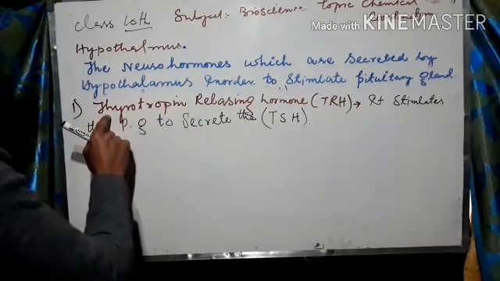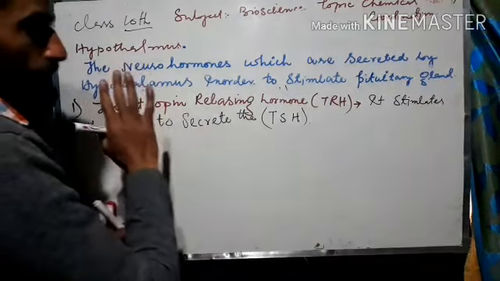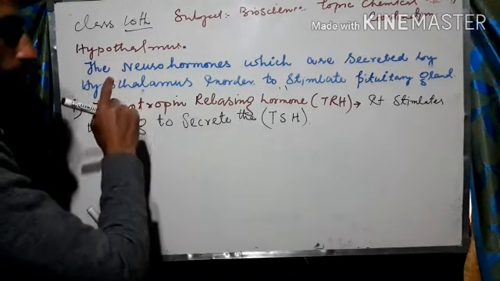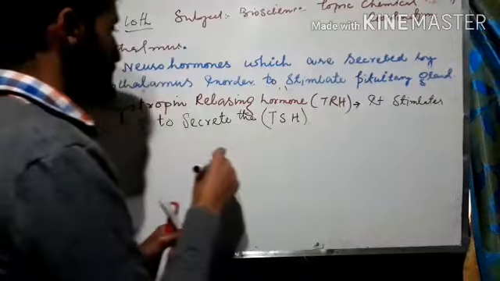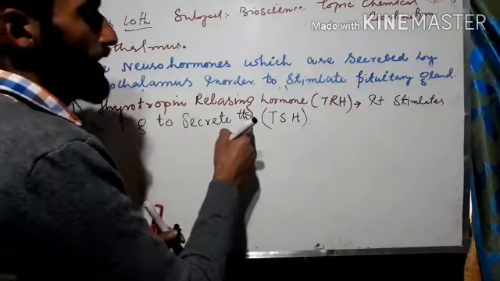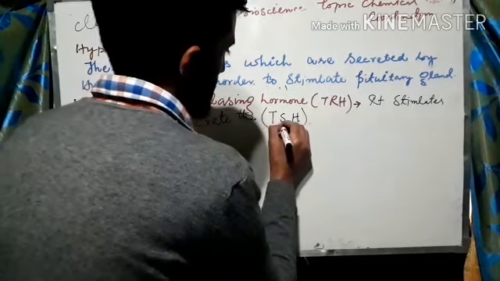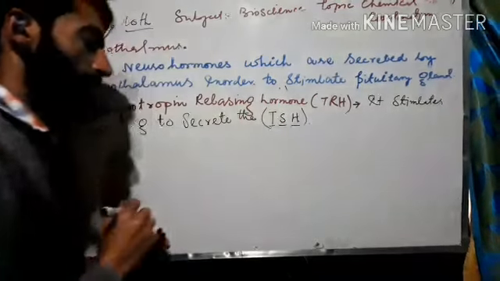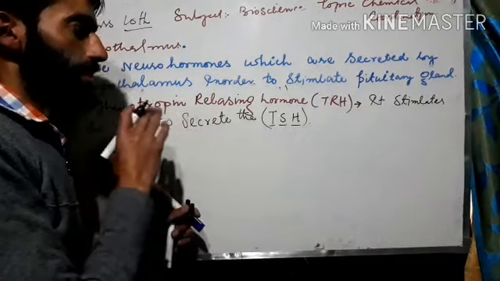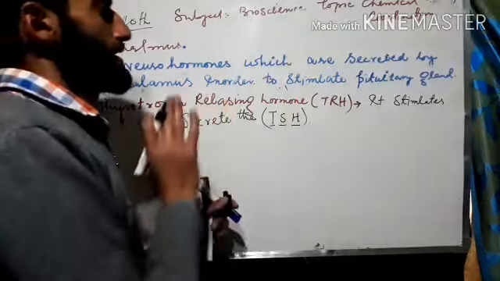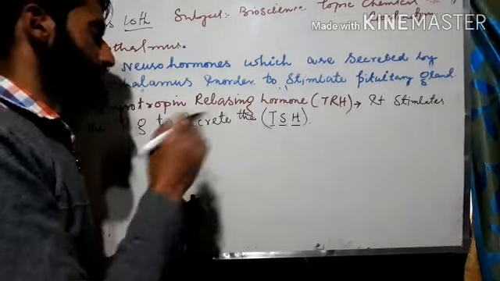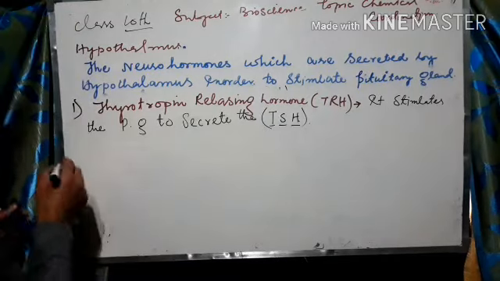Listen, thyrotropin releasing hormone is a neurohormone which is secreted by the hypothalamus, and it goes to the anterior lobe of the pituitary gland, and the anterior lobe is stimulated in order to secrete a hormone, that is thyroid stimulating hormone. The thyroid stimulating hormone will then stimulate the thyroid gland to release its respective secretions in order to carry out the biological effects in the body. Now the second hormone